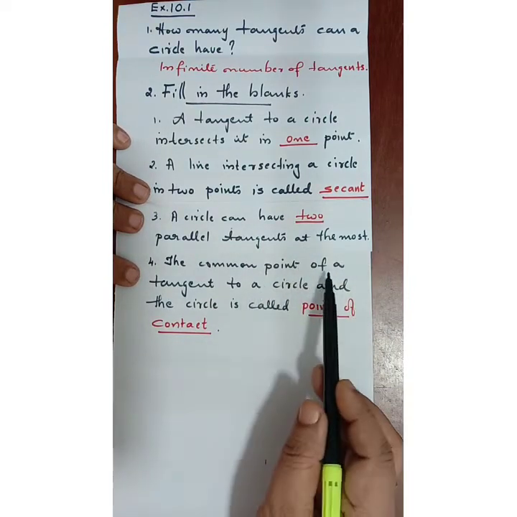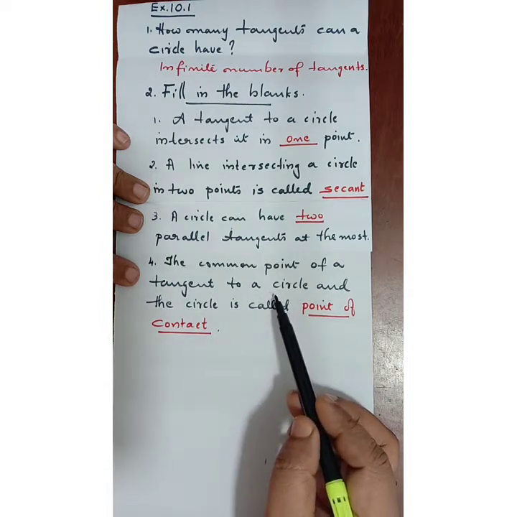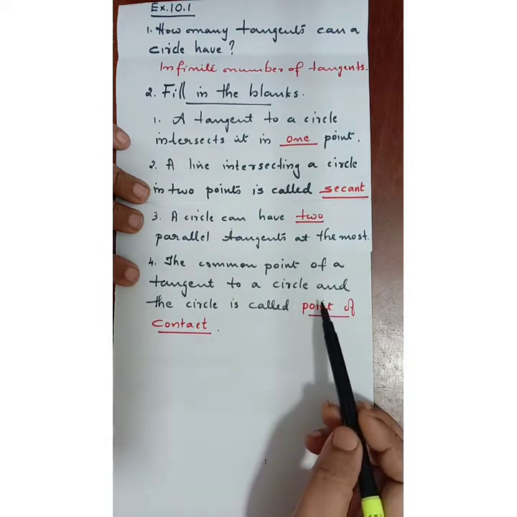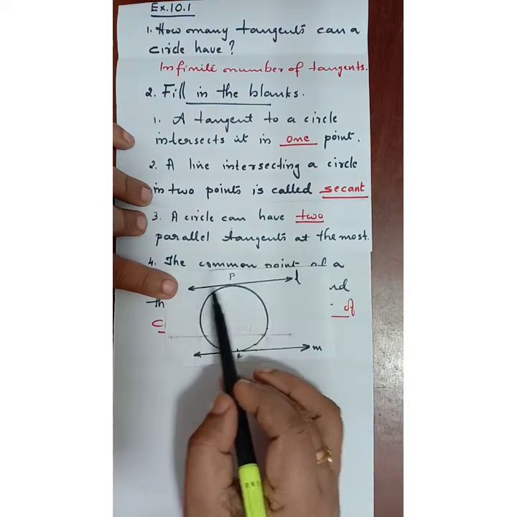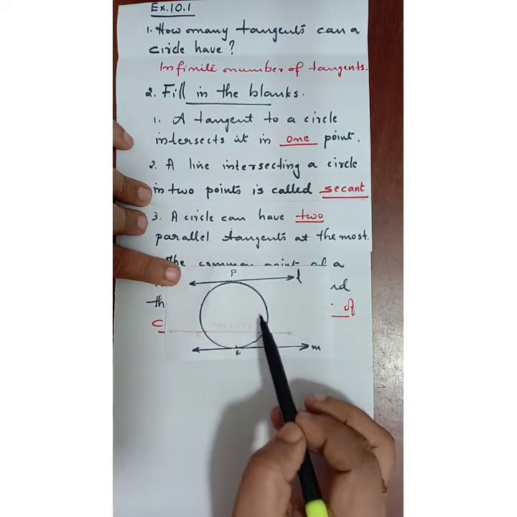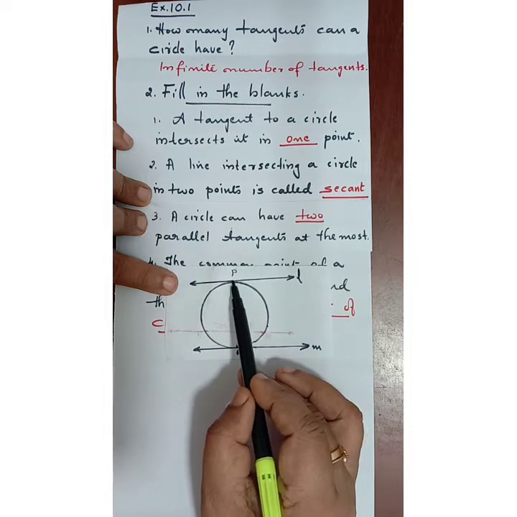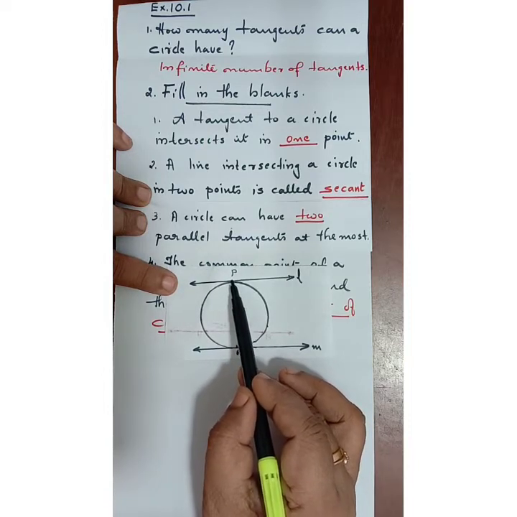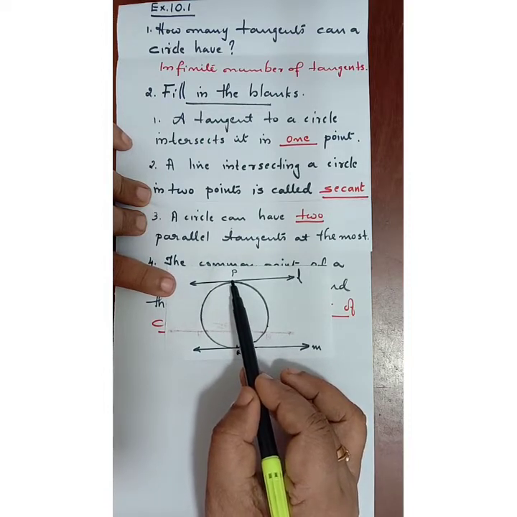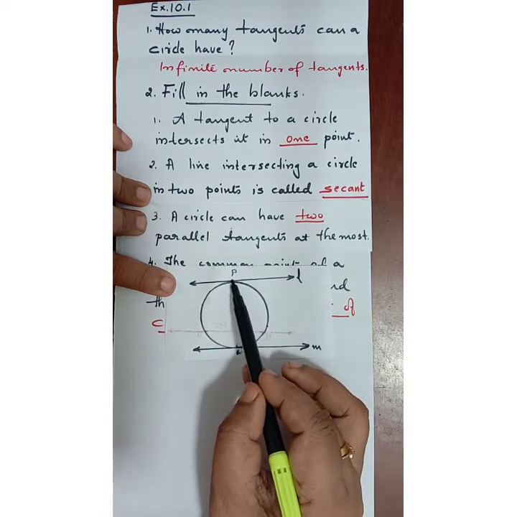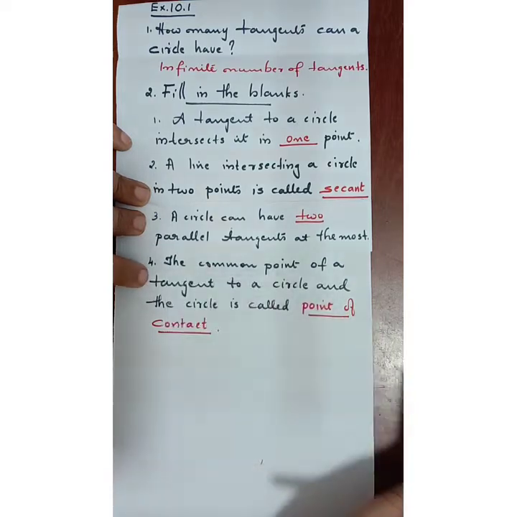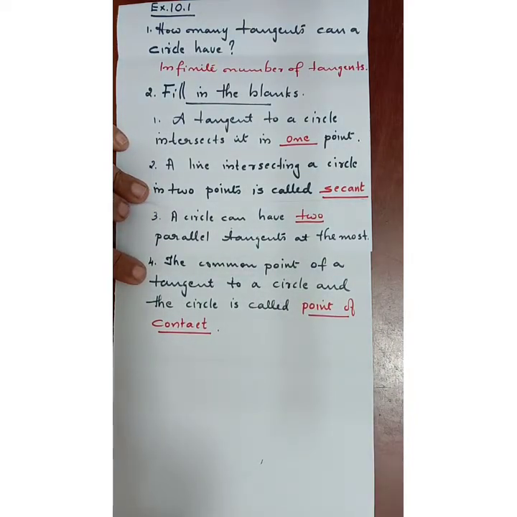The common point of a tangent to a circle and the circle is called the point of contact. For example, this line is a tangent for the circle, and P is the point of contact. That means P is the common point for the circle as well as the line.